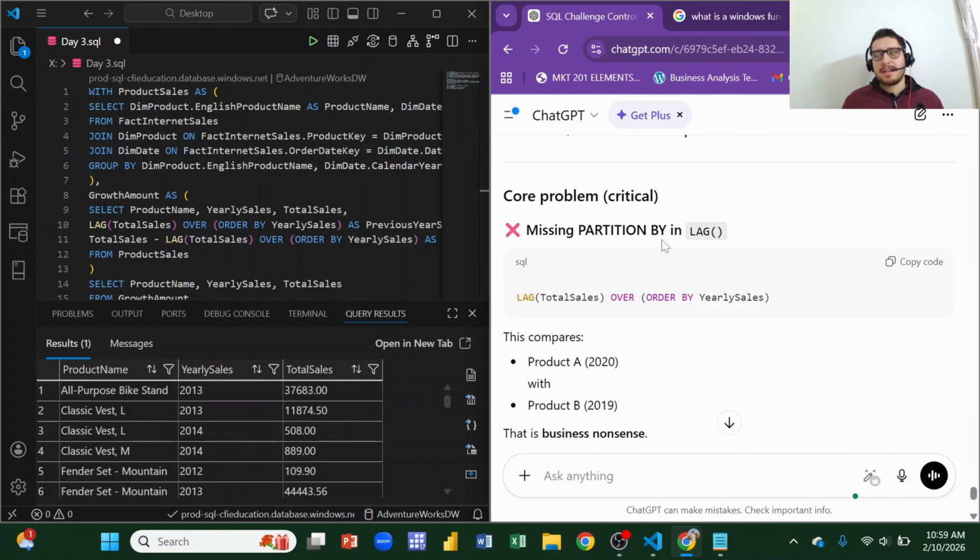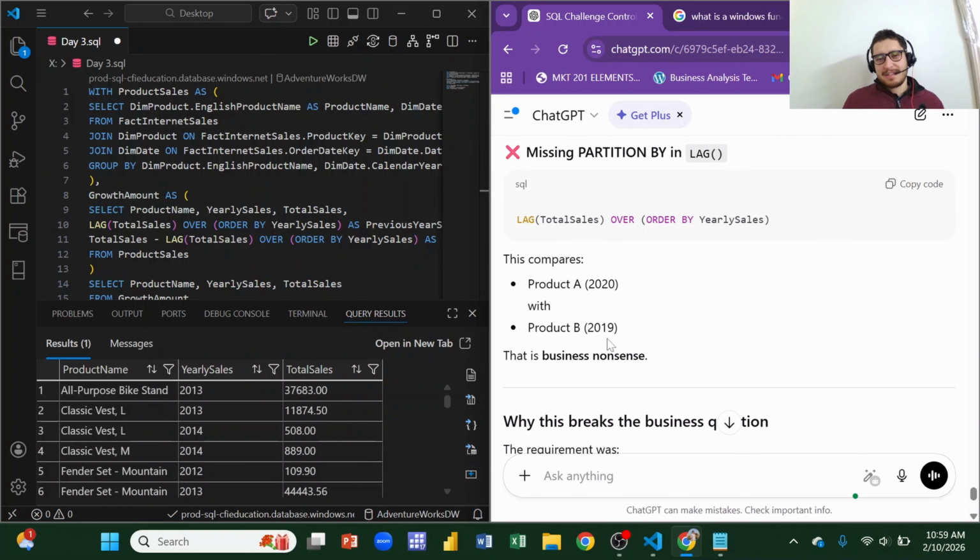Missing partition by. Yeah, man, I should have done partition by product name. Without it, this compares product A with product B in 2019. That is business nonsense. Yeah, I know that, my bad, because I didn't specify it. That is why I'm getting these results. You should always work with the partitions.